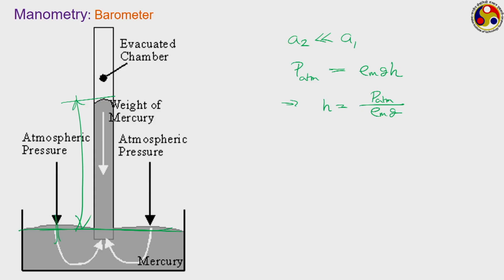Therefore, if we are using a fluid having low density, something like water, which is not very low density but extremely small compared to mercury, then this value of H will be much larger. The density of mercury is quite high, 13.6 times that of water under normal atmospheric conditions, and therefore the corresponding value of H is also 13 to 14 times lesser compared to what we would have got with water itself.